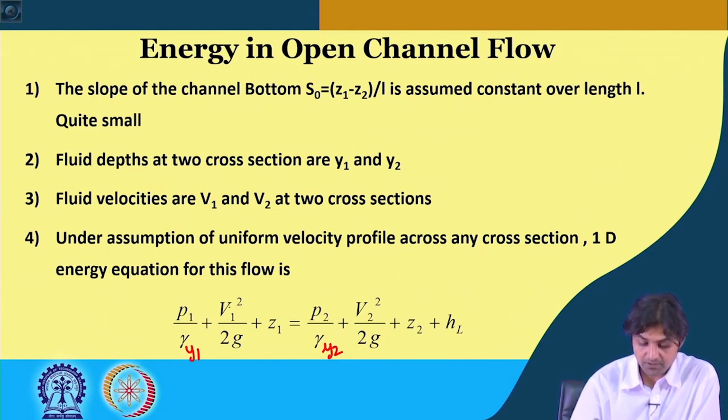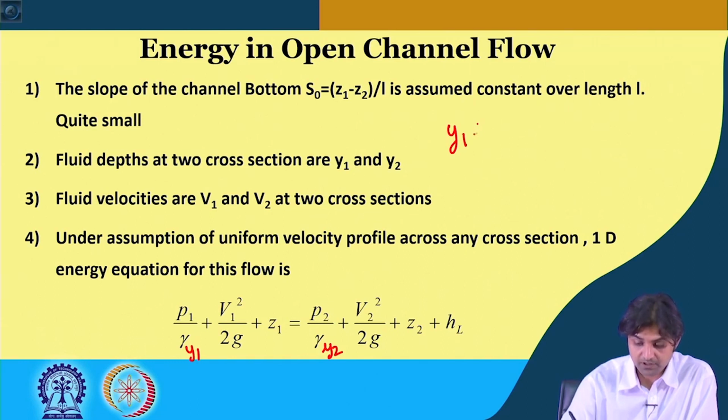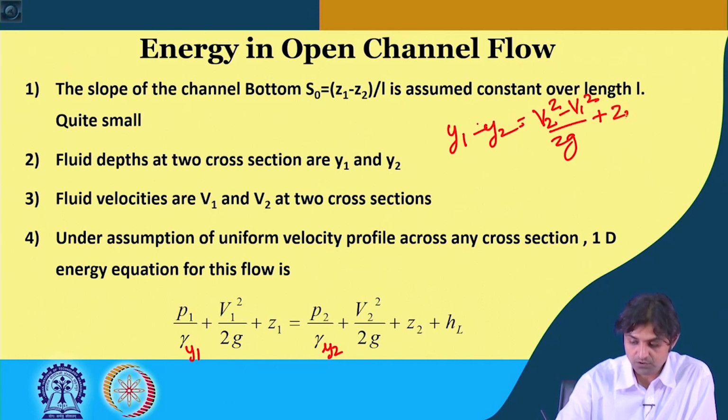Writing the left hand side, it becomes Y1, and bringing P2 by gamma to the other side it becomes Y1 minus Y2. We also write V2 square minus V1 square, since V1 we have brought to this side, plus Z2 minus Z1 plus HL. So, Y1 minus Y2 is equal to V2 square minus V1 square by 2g, plus Z2 minus Z1.